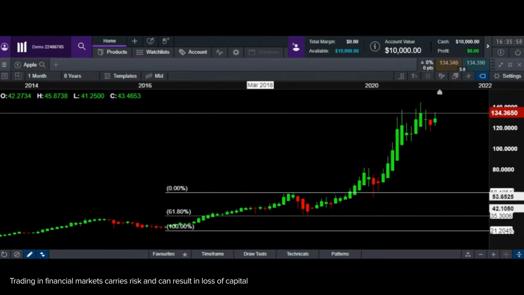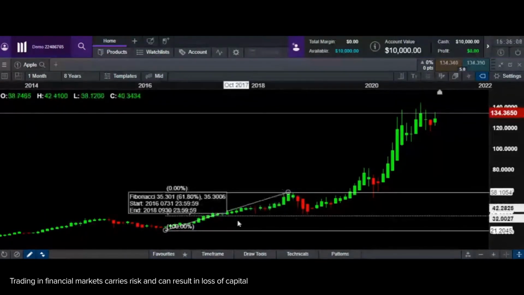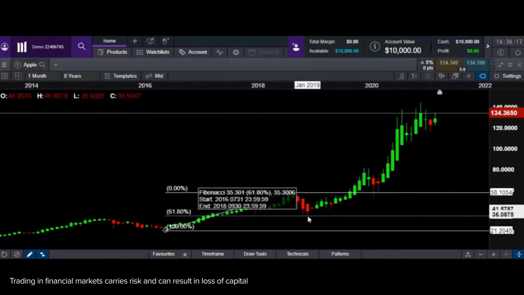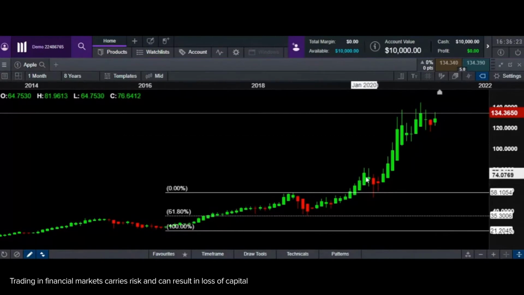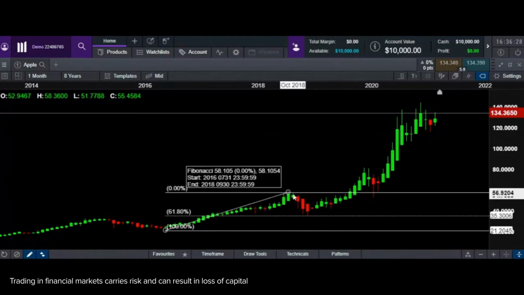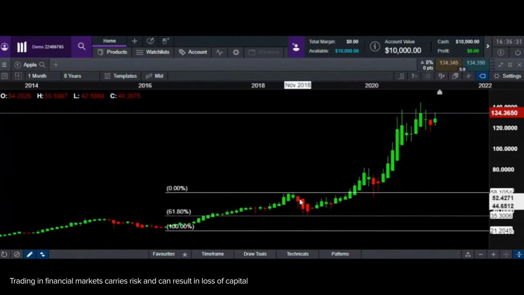Now we also learned that for my arm, my elbow is a very crucial point for me to be able to lift stuff, right? In the same manner, 61.8 of this entire length could be a very crucial point for the particular rally. Now, in this case, you see it dropped back exactly somewhere close to 61.8. In this case, it touched exactly 61.8 and it bounced back up. So, as an investor or as a trader, instead of worrying about when to enter, you just need to measure the length of any rally and wait for it to drop by 61% and then you can buy into it.